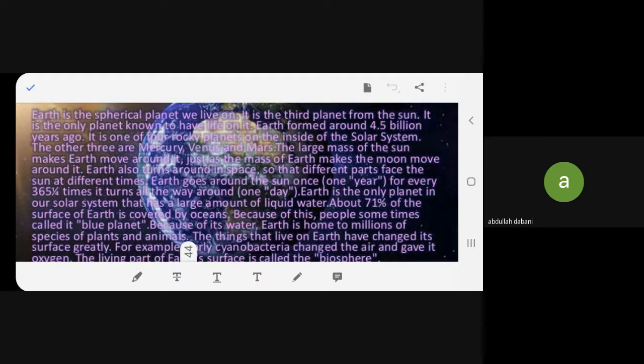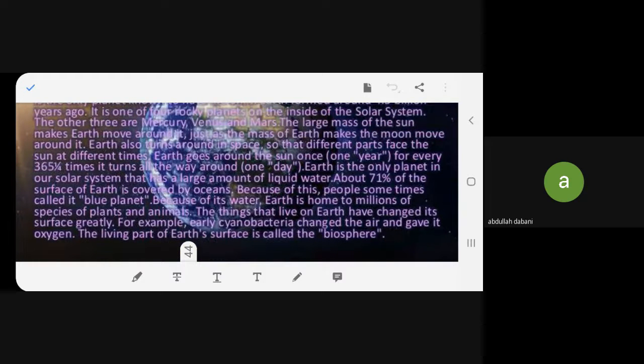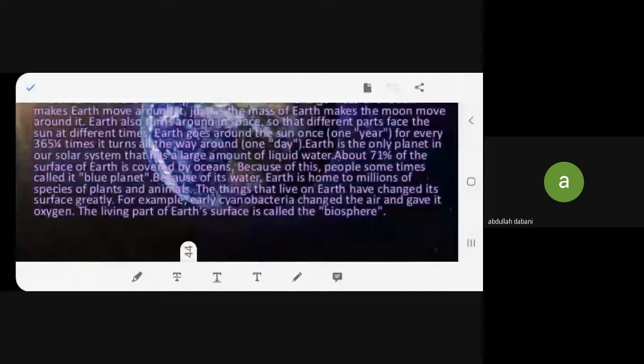Earth is the only planet in our solar system that has a large amount of liquid water. About 71% of the surface of Earth is covered by oceans. Because of this, people sometimes call it the blue planet. Because of its water, Earth is home to millions of species of plants and animals. The things that live on Earth have changed its surface greatly.